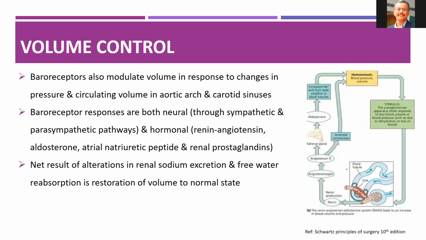Baroreceptors, which are located in the aortic arch and the carotid sinus, also modulate volume in response to changes in pressure and circulating volume. Their response is neural, through sympathetic and parasympathetic pathways, and hormonal, through the renin-angiotensin mechanism, renal prostaglandins and ANP. The net result is alteration in renal sodium excretion and free water resorption to restore volume to the normal state.